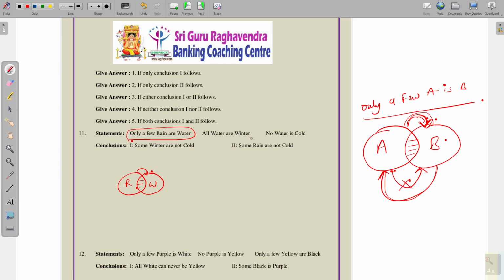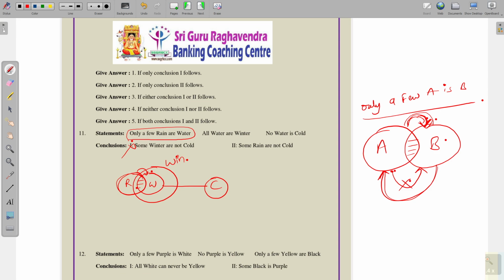Next, all water or winter. Next, no water is cold. So see the options here. First, some winter are not cold. Winter here and cold here, there is no relation between winter and cold. Option conclusion one is not follows. Some rain are not cold, rain here and cold here, there is no relation between rain and cold, okay. Sorry, here the question is wrong.